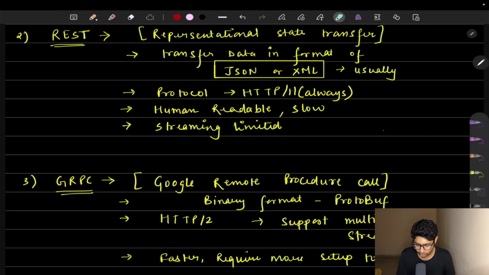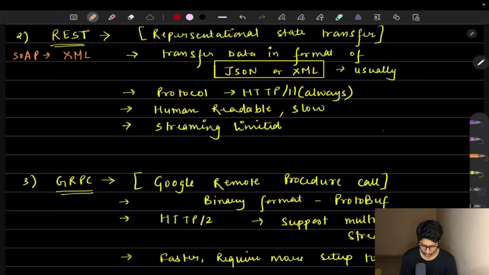Now let's come to an important point. Why are we moving to gRPC instead of REST? It means there are some problems that we have faced in REST as compared to gRPC. Let's understand them. First of all, in SOAP, as I told you before we moved to REST, we transferred the data in the form of XML.